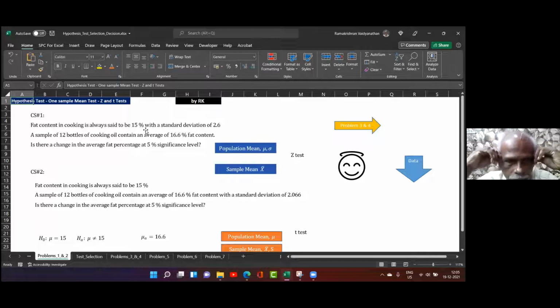Clear? Now, sample data is also given. What is the sample size? 12 bottles. Very good. So, what is the degree of freedom? 11. We need not use this. If we require it, we will use it. And the cooking oil sample average is 16.6%. So the population average is 15%, and I have got 16.6% by a sample study.